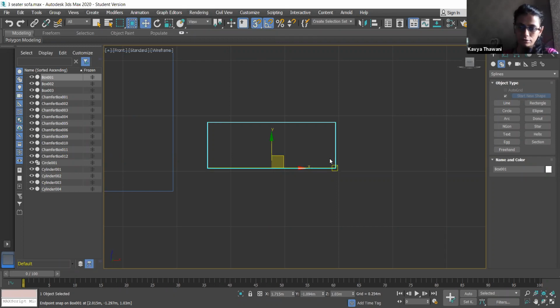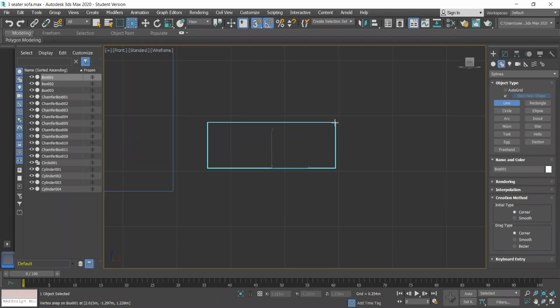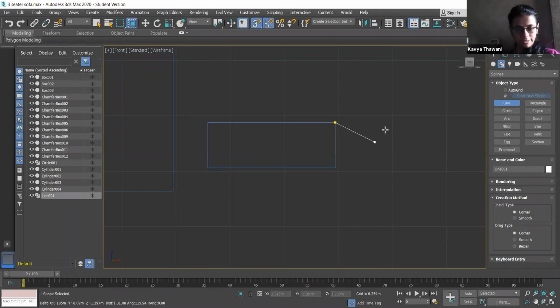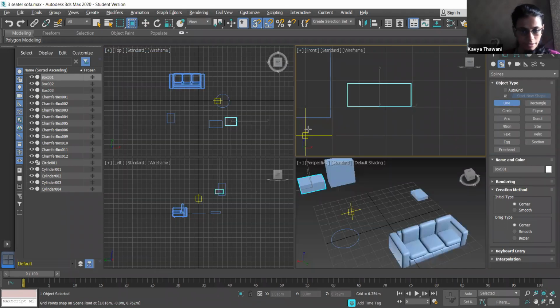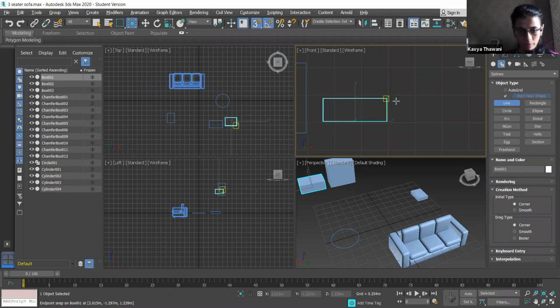Now, if I want to create a line, or from this point, yes. Just press escape. Press Alt W on your screen. Now work in front elevation, but you are able to see 4 viewports.